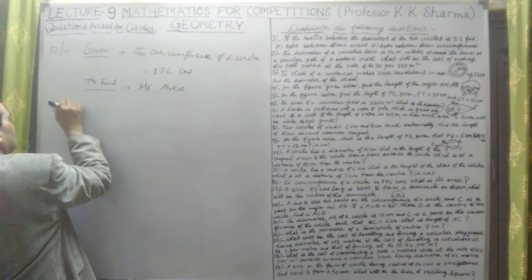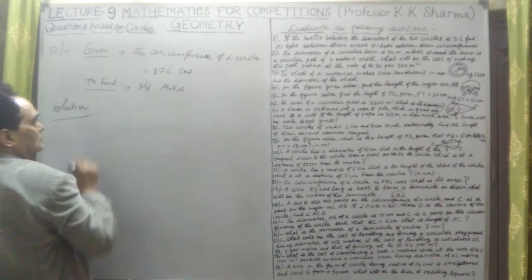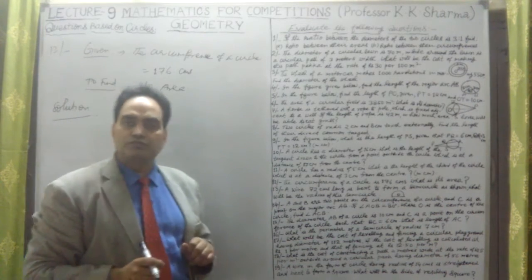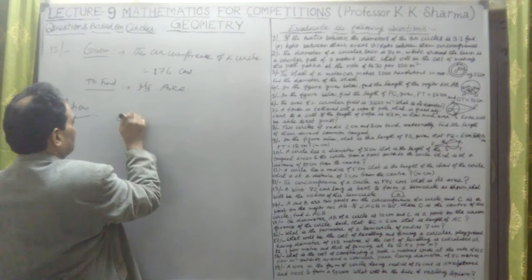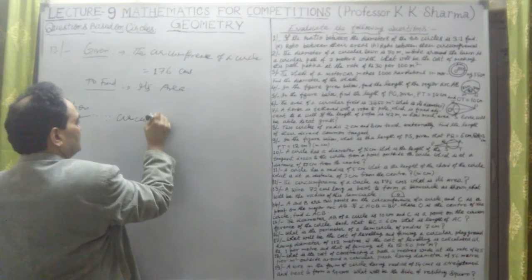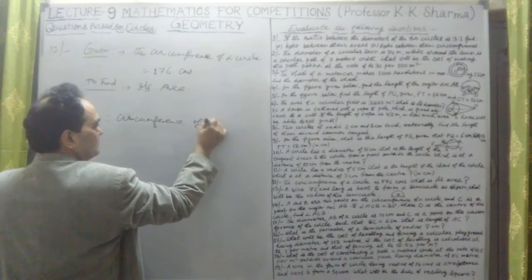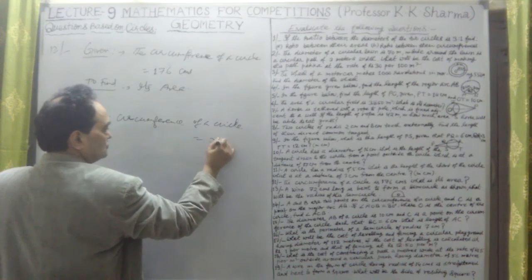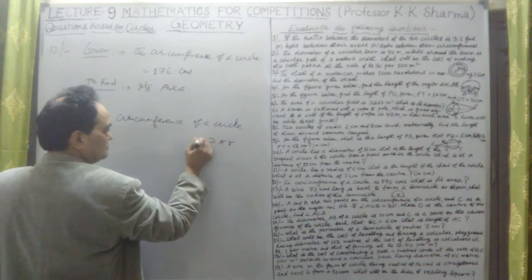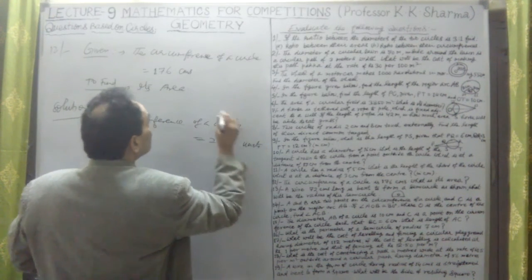Solution. Now what is circumference? 2 pi into r. So, since the circumference of a circle is equal to 2 pi r units, in this case it's centimeter.